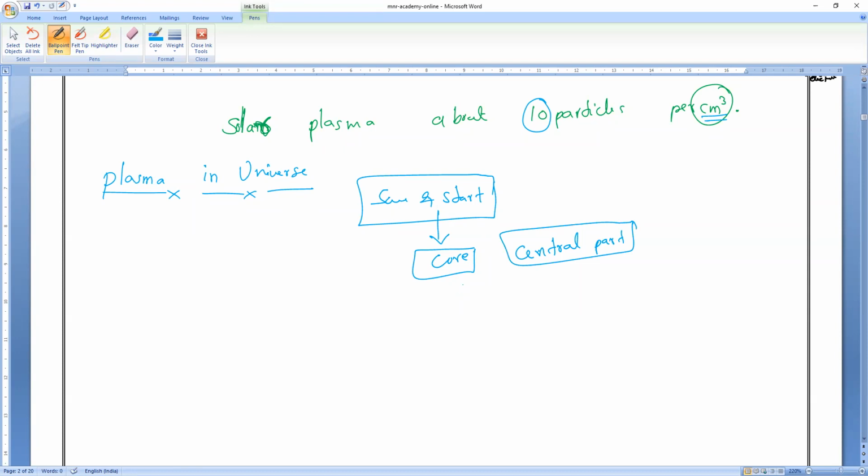Sir, how does it happen? Observe, be very careful: due to high temperature, some atoms inside the star will break up. The atoms of the stars break up. Now if you notice, what will happen?